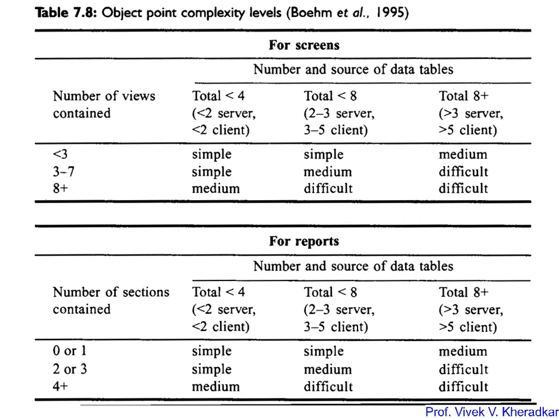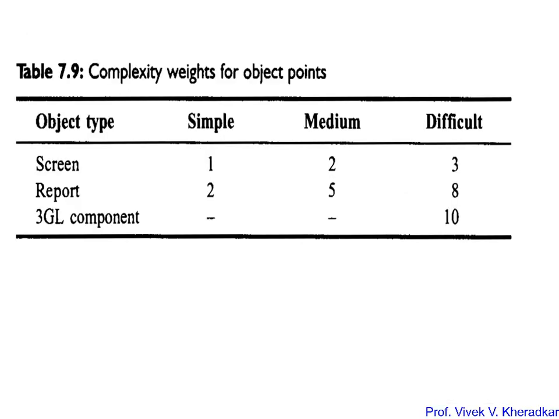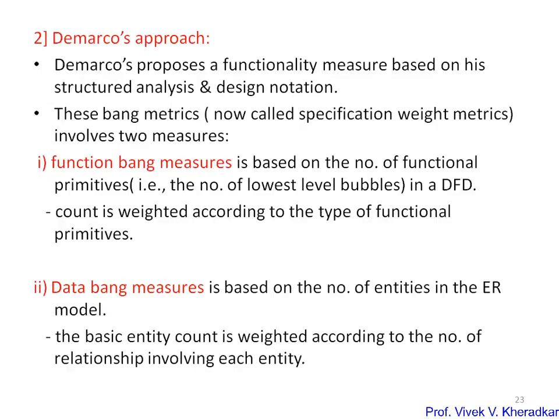So this is the table which indicates how we calculate the number of object points. For the screen, we identify how many object points there are, and we divide them into simple, medium and difficult ones. Second, for the report also we divide the number of objects into simple, medium and difficult levels. Likewise we find the number of objects, and based on their complexity we divide total screen, report and 3GL generated components into simple, medium, difficult. Okay, and based on that the new object point is calculated.